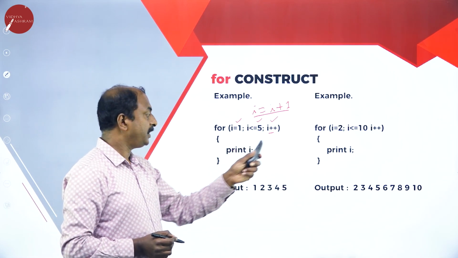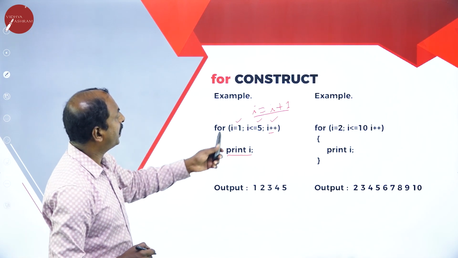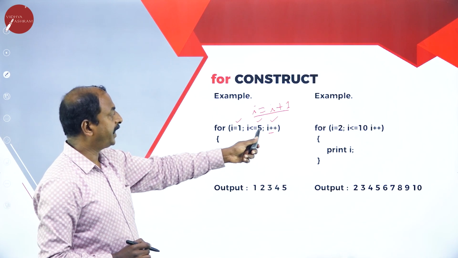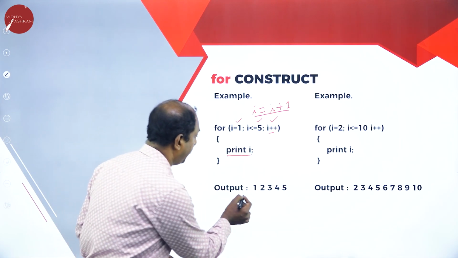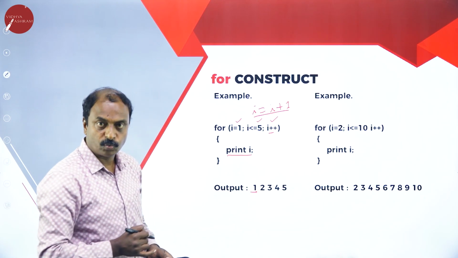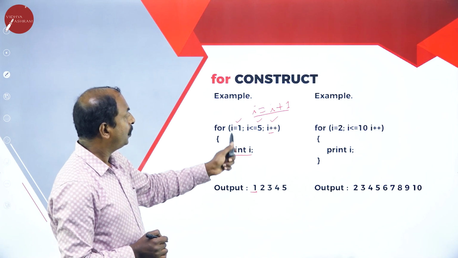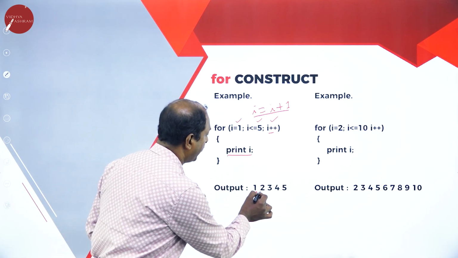So i plus plus, then print i. Accordingly, first time i value is 1, check for the condition, 1 is less than 5, condition is true, it prints the value of i as 1, then increment by 1. So it becomes 2, 2 less than 5, yes, it prints i value as 2.